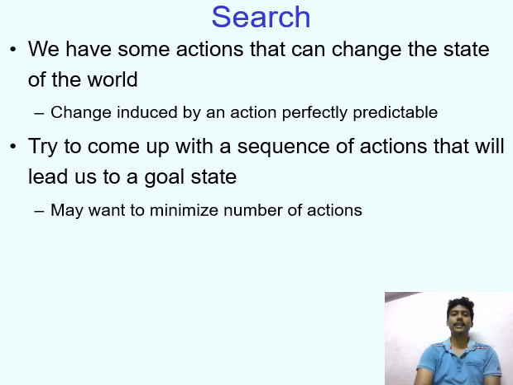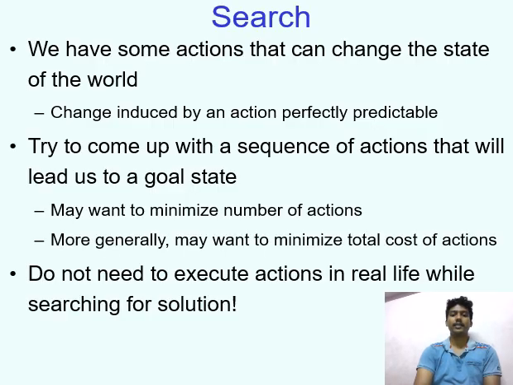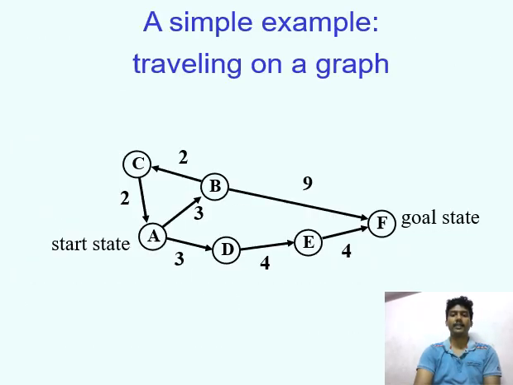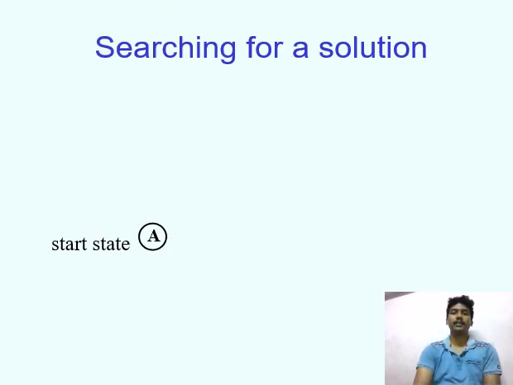We have some actions that can change the state of the world. Try to come up with the sequence of actions that will lead us to the goal state. We do not need to execute actions in real life while searching for solutions. Everything is perfectly predictable anyway. This is a sample diagram of traveling on a graph.